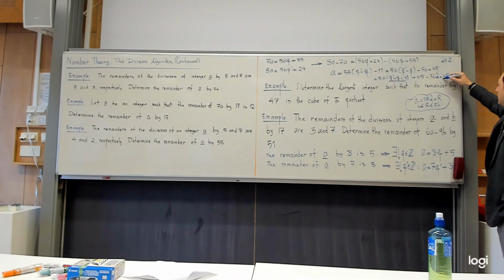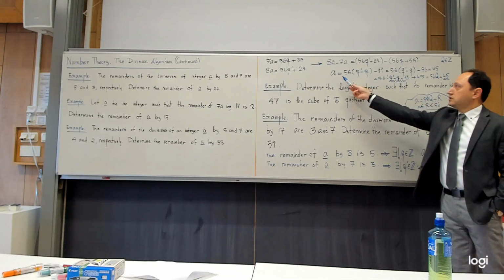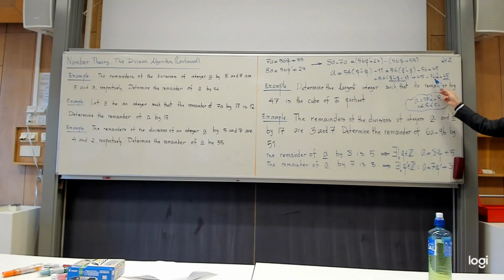Now, can I declare this as the remainder? Yes, because why? 45 satisfies this condition. So it means that I was able to write A in the form of 56 times an integer plus 45, and 45 enjoys these properties. So this means that the remainder is 45.